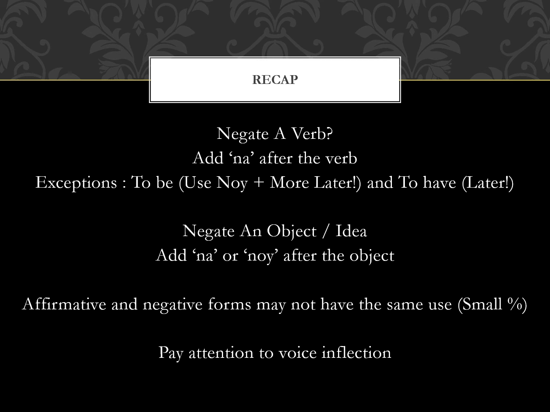And then the second exception is to have. Now this is a different class of verbs, so we will cover both the verb and the negation again at a later stage. Next one, how to negate an object or an idea, either by adding na or noi after the object.